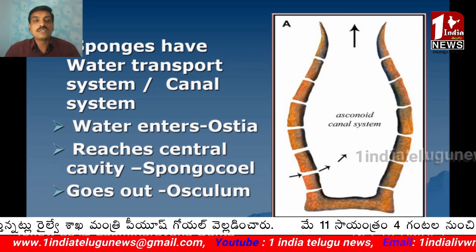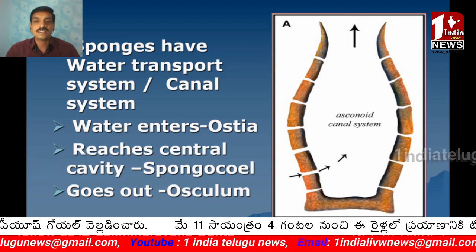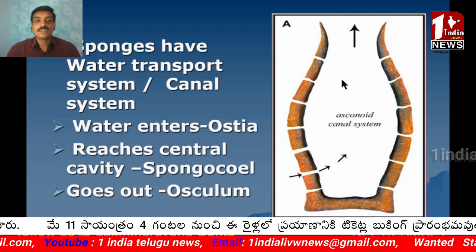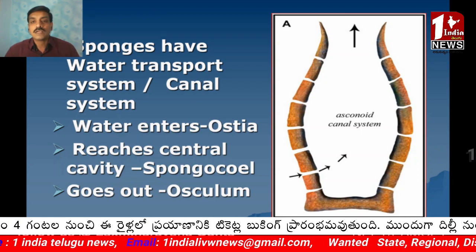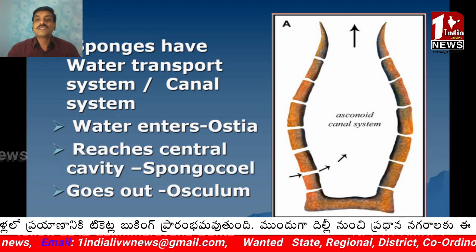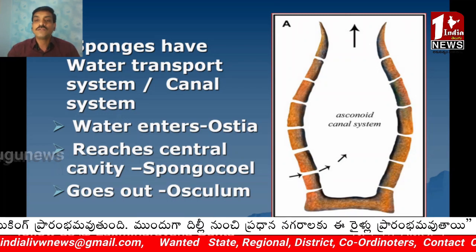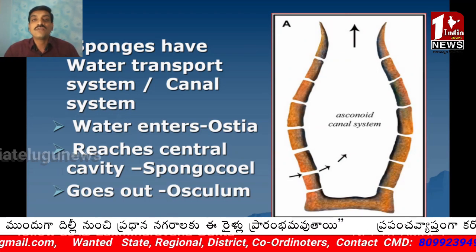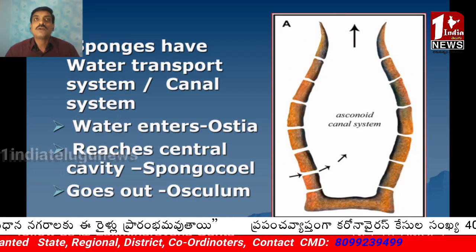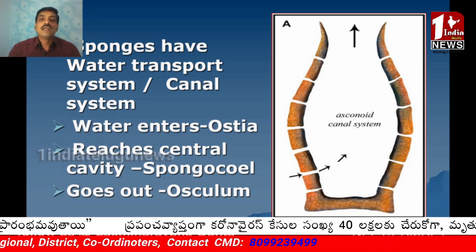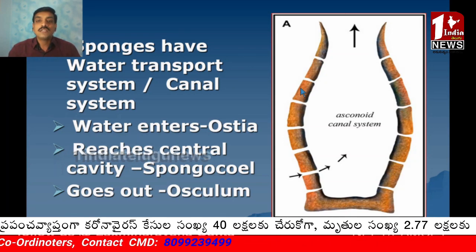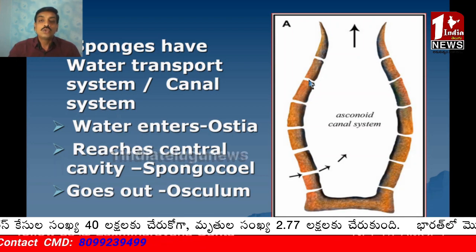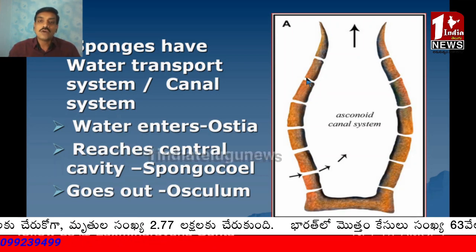Sponges have a water transport system or canal system. The water current system is very essential in obtaining food material, excreting waste products and obtaining oxygen. Water enters the spongocoel through small pores called ostia.